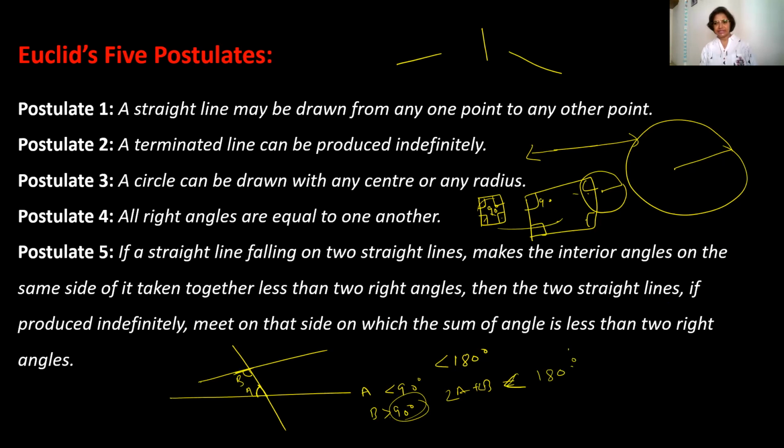Then the two straight lines, if produced indefinitely, now if we are producing these two straight lines indefinitely, this side or this side, both sides, meet on that side where the sum of the angles is less than two right angles. So they will meet on this side where the sum of these two angles will be less than two right angles, meaning 180 degrees. So on this side they are meeting and on this side they are not meeting. So the five postulates are like that.